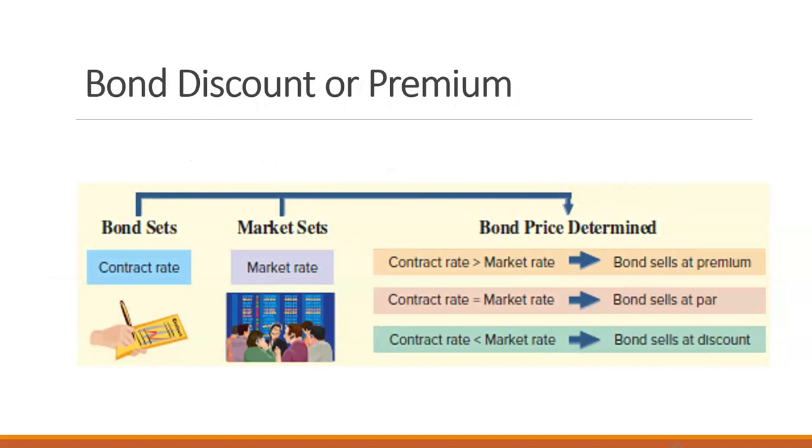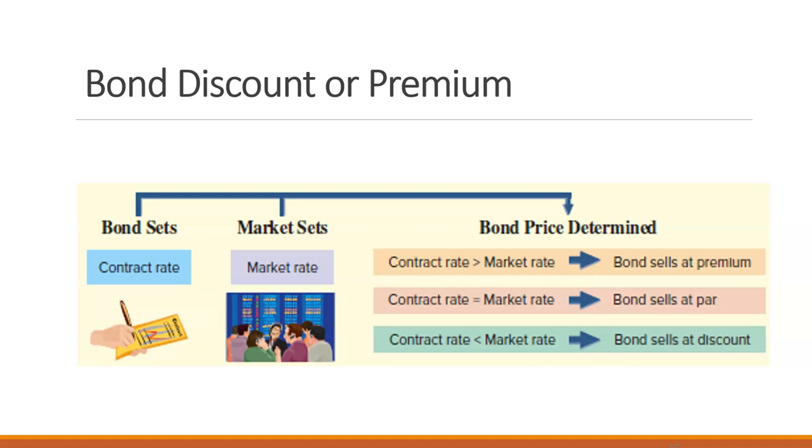Bonds can be sold at their market rate, which is at their par value. So if the contract rate of a bond equals the market rate, the bond is selling at par value. If the contract rate of the bond is lower than the market rate, it's called a bond selling at a discount.